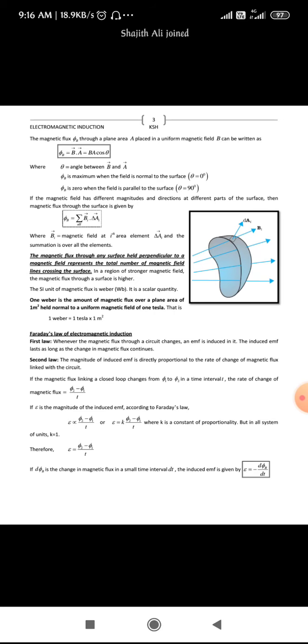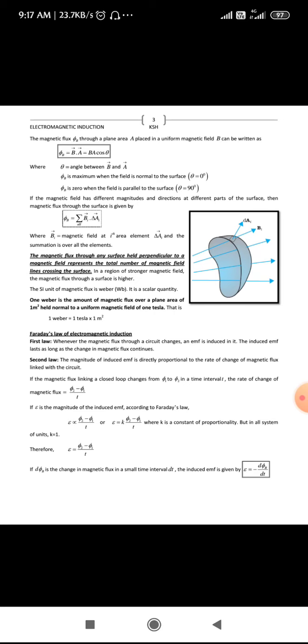In the mathematical way, we also discussed that if the magnetic flux linking the loop changes from phi1 to phi2 in a time interval of t, the rate of change of magnetic flux can be written as phi2 minus phi1 divided by t. So according to Faraday's second law, E is proportional to phi2 minus phi1 divided by t. Since it is a proportionality, replacing it with a constant, you can write E is equal to k into phi2 minus phi1 divided by t, where k is a constant of proportionality, and the value of k is equal to 1.